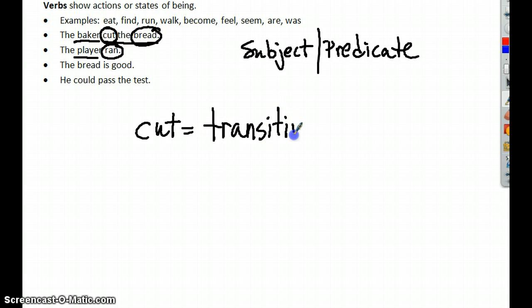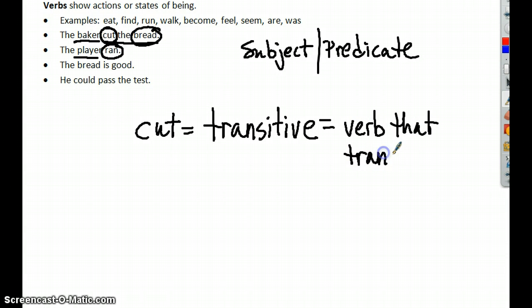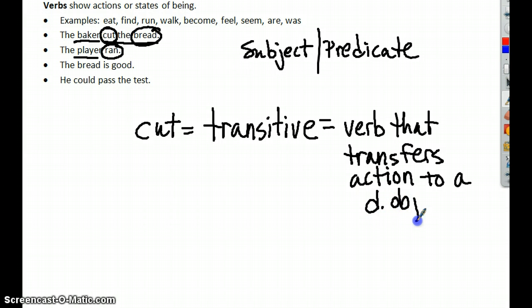There are a few different kinds of verbs, and one of the action verbs is called a transitive action verb. And what that simply means is a verb that transfers action to, if you remember from our previous video, direct object.